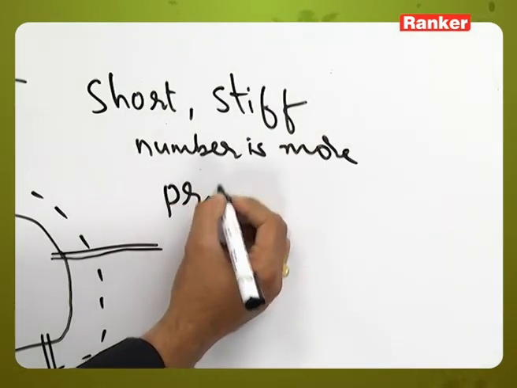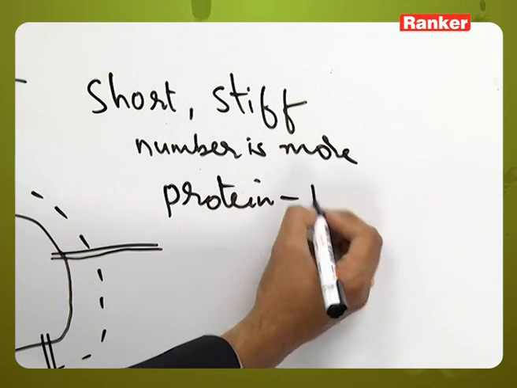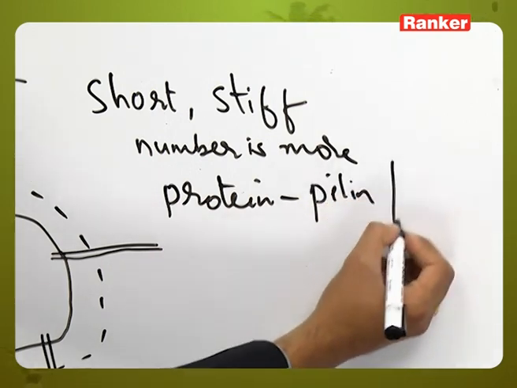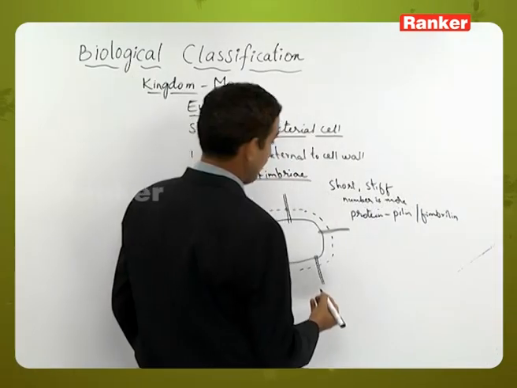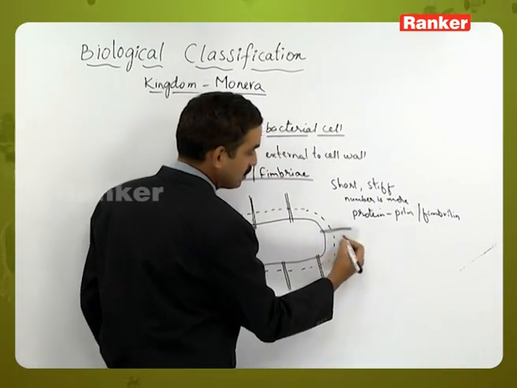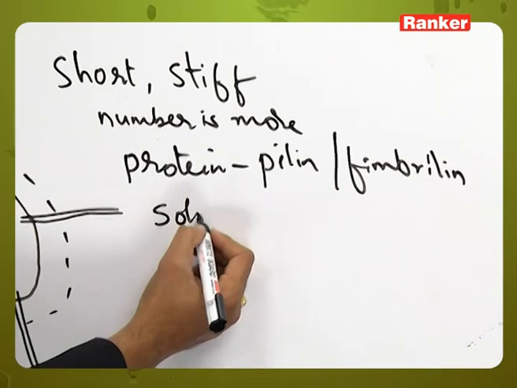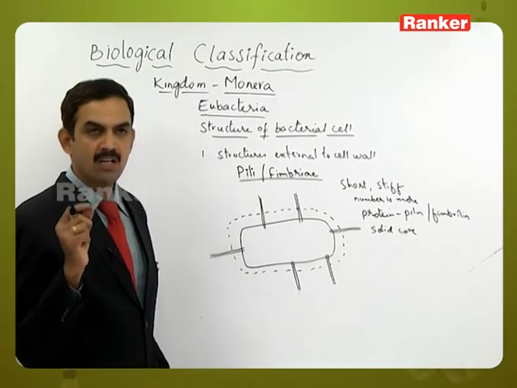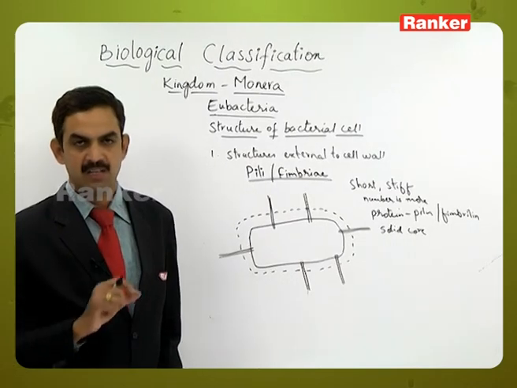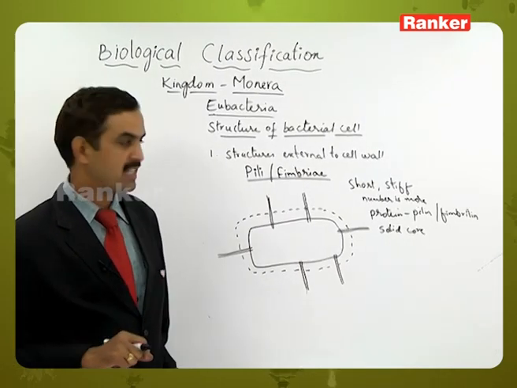These are made up of a protein called pilin or fimbrillin. Generally these pili have a solid core, that is, the central part is without any hollow; it is entirely filled with material.